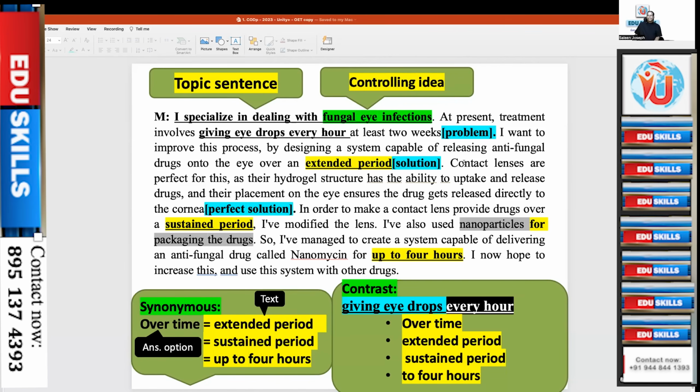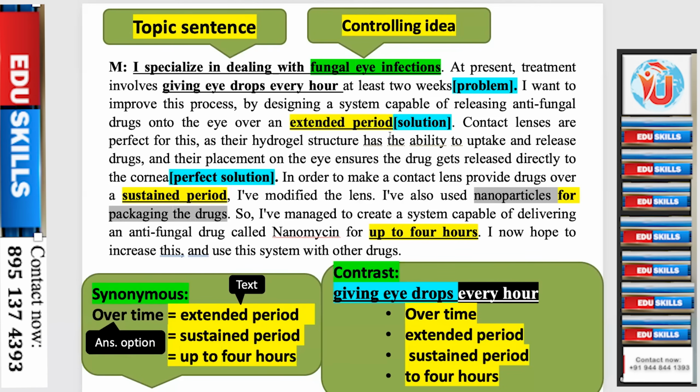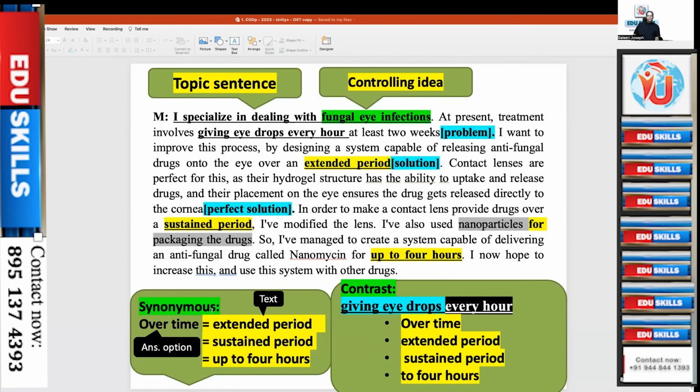Now, giving eye drops every hour is the problem. Then you have the extended period solution, the perfect solution, sustained period up to 4 hours. And in the question it is given. So you see synonymous language used. In the answer option, you have the correct option over time. The text repeatedly says extended period, sustained period, up to 4 hours.